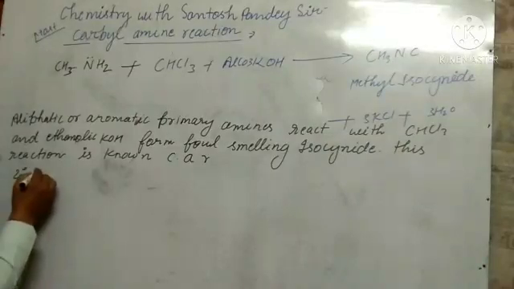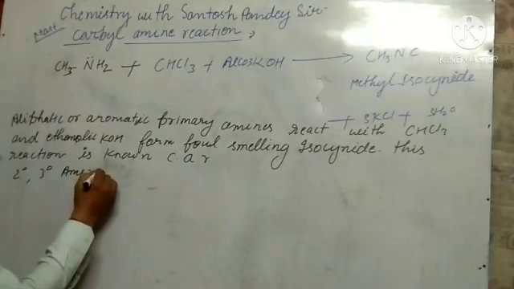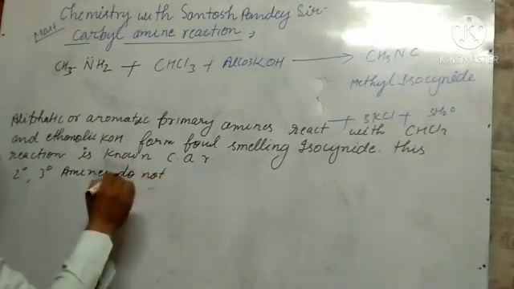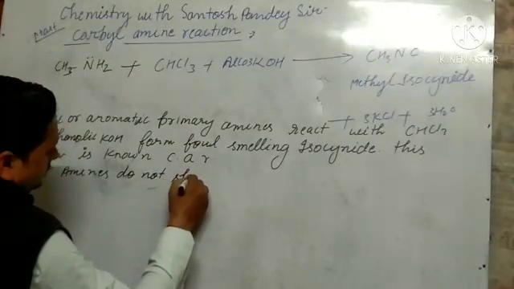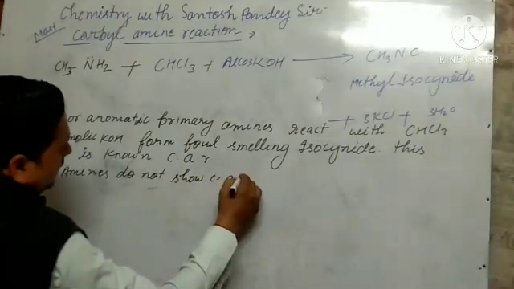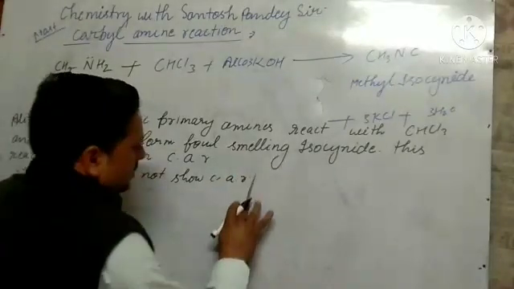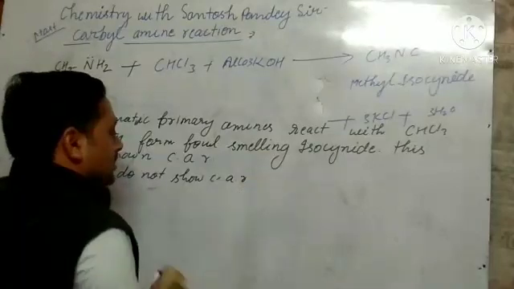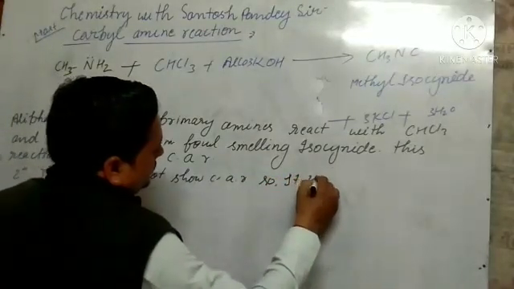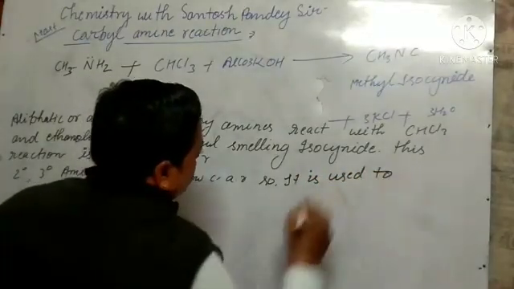Secondary and tertiary amines do not show the carbylamine reaction. So it is used to differentiate.